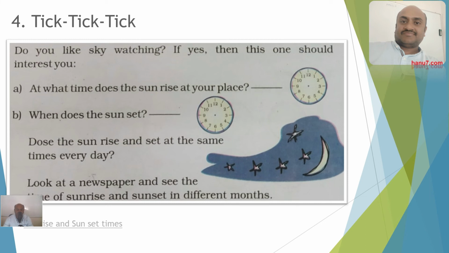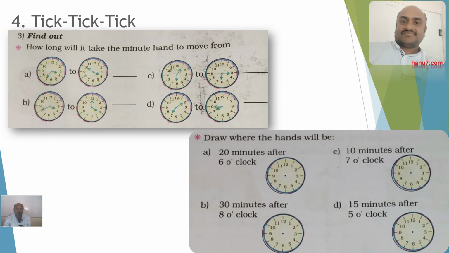Even that is good for your eyesight. You have to tell me exactly where the sun is rising. Is it exactly east, or is it towards northeast or southeast? Now, there is one more activity for us.